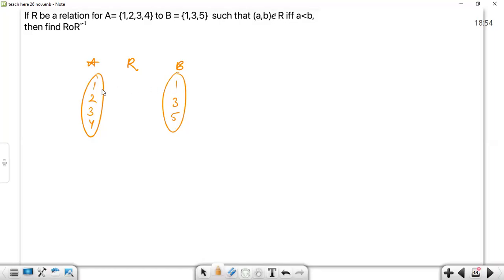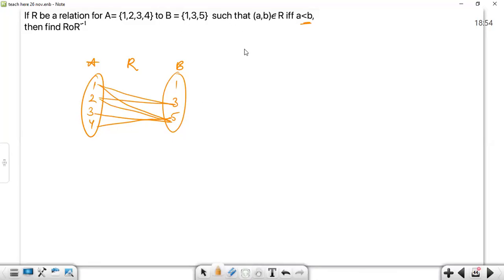So 1 is less than 1? No. 1 is less than 3, so we'll map it. 1 is less than 5, we'll map it. 2 is less than 1? No. 2 is less than 3? Yes. 2 is less than 5? Yes. 3 is less than 3? No. 3 is less than 1? No. 3 is less than 5? Yes. 4 is less than 5? Yes. Because this was the relation where a must be smaller than b, with a belonging to set A and b belonging to set B.